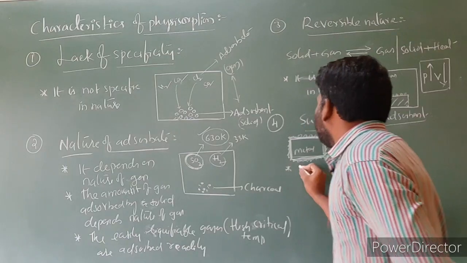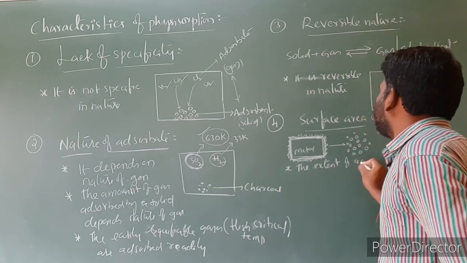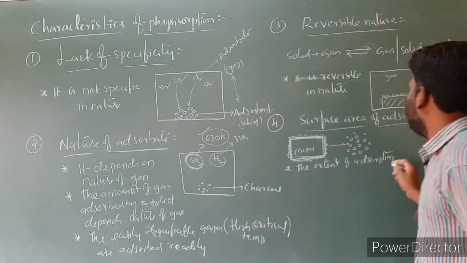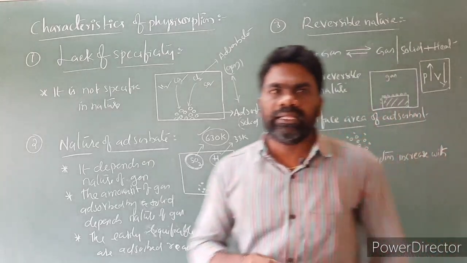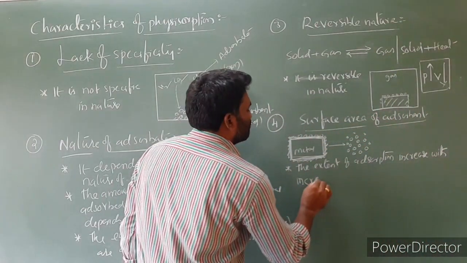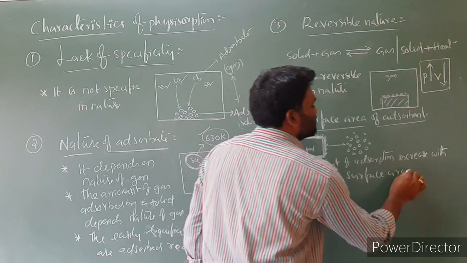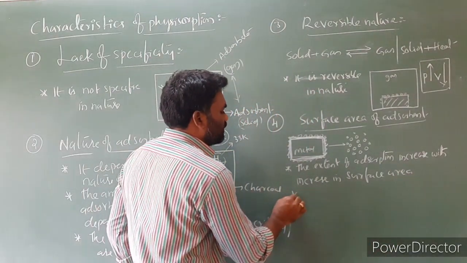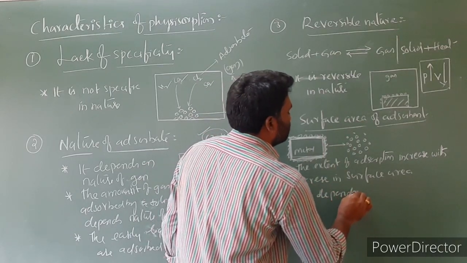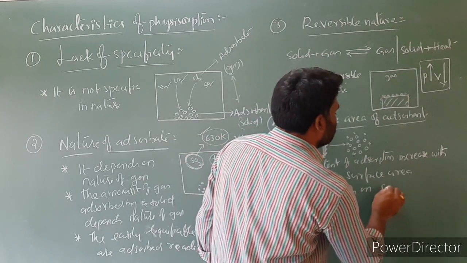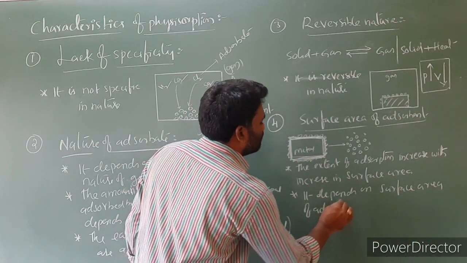This is very important. The extent of adsorption increases with increase in surface area, and physical adsorption depends upon the surface area of the adsorbent.